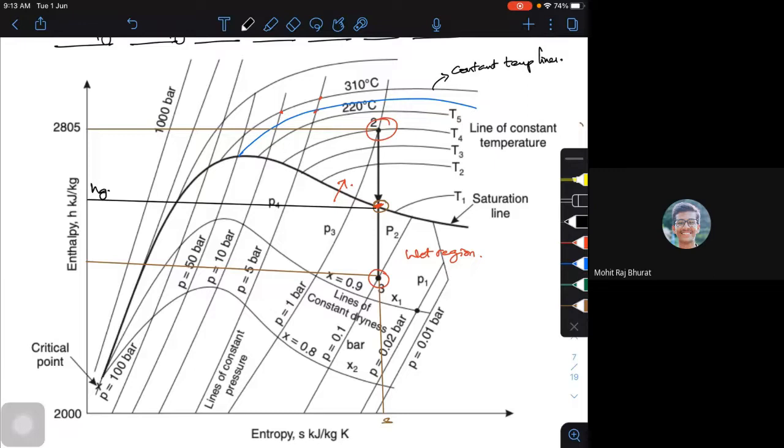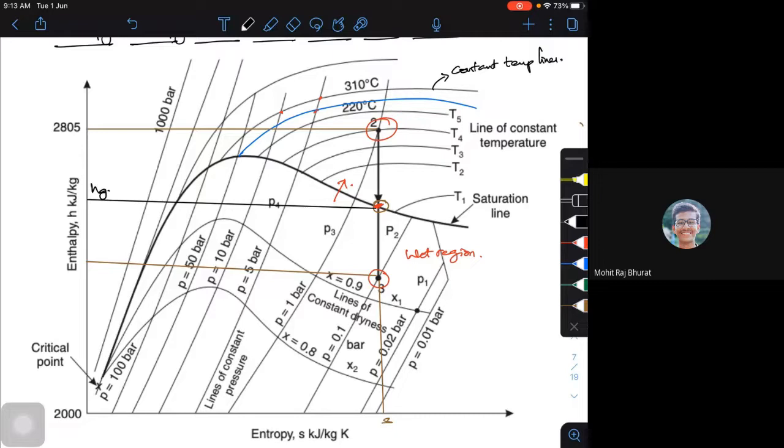Are you getting? At point 3 it is wet steam. Anything touching the saturation line is a dry condition. If I draw a horizontal line, I'll get the enthalpy value corresponding to that condition, whether it's dry, wet or superheated.